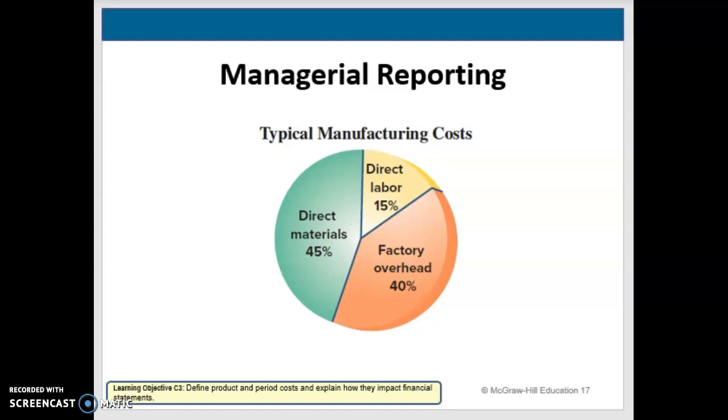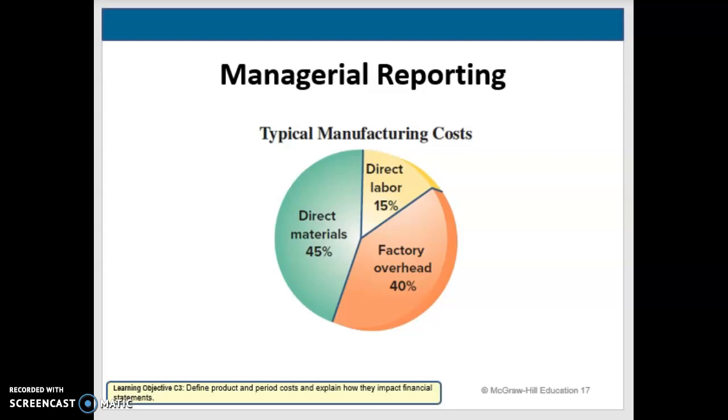We're going to start by looking at managerial reporting and the typical manufacturing costs that companies are going to have. I said we're going to break them down in a little more detail. We can see here that 45% are direct materials, 15% typically goes to direct labor, and then 40% is factory overhead. Manufacturing activities differ from both merchandising and service companies that we've looked at before.